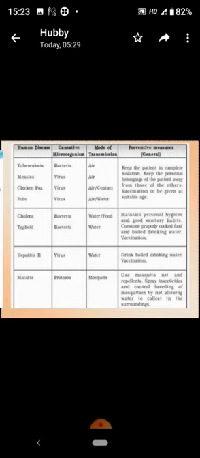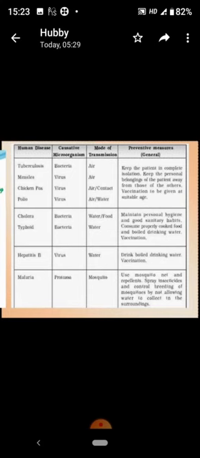Malaria is spread through protozoa and the mosquito acts as a carrier. Here we can use mosquito nets and repellent as a preventive measure. We can spray insecticides and control the breeding of mosquitoes by not allowing water to collect in the surroundings.